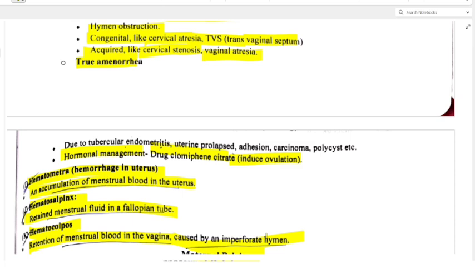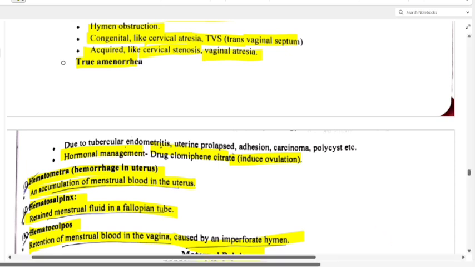So today we have discussed the menstrual cycle, its phases and hormone effects, then duration and length, and in the next part we have discussed some abnormal conditions of the menstrual cycle.